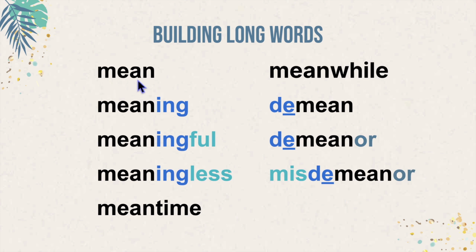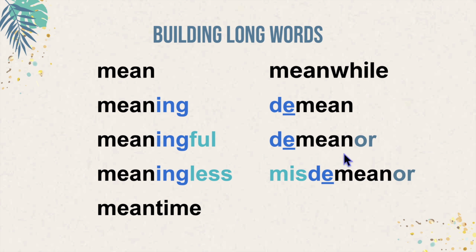Here we have mean with our normal long E sound. We can add the suffixes ing, full, and less, and we get meaning, meaningful, meaningless. Here we have a compound word, mean, time, meantime. Here's another compound word. This WH is going to have the sound of W. Meanwhile, meanwhile. We can add the prefix de, demean.